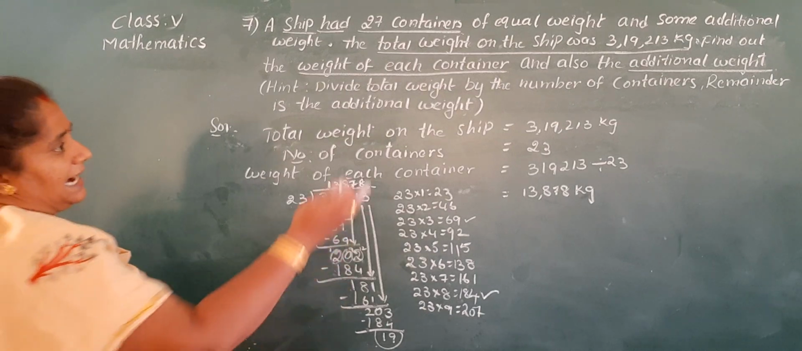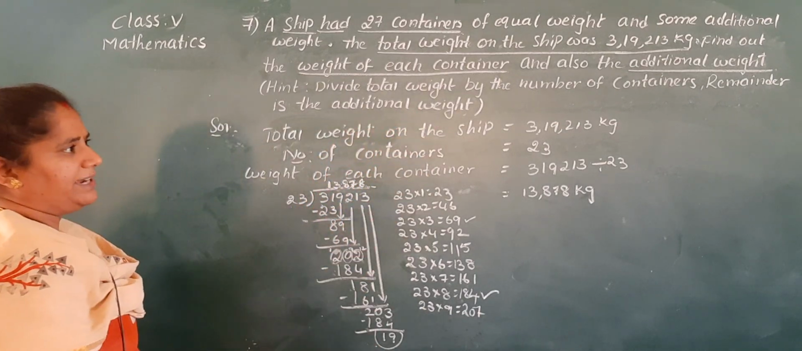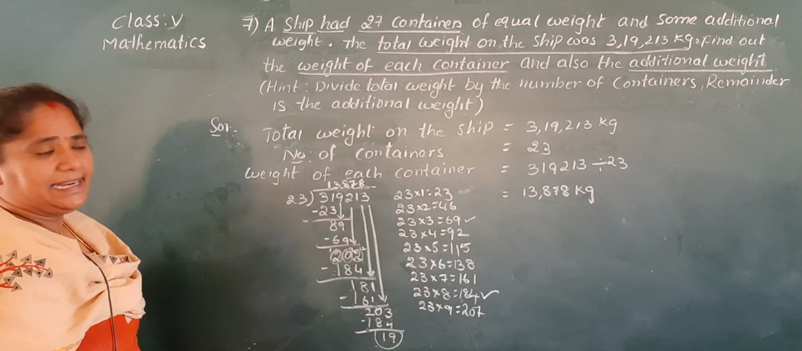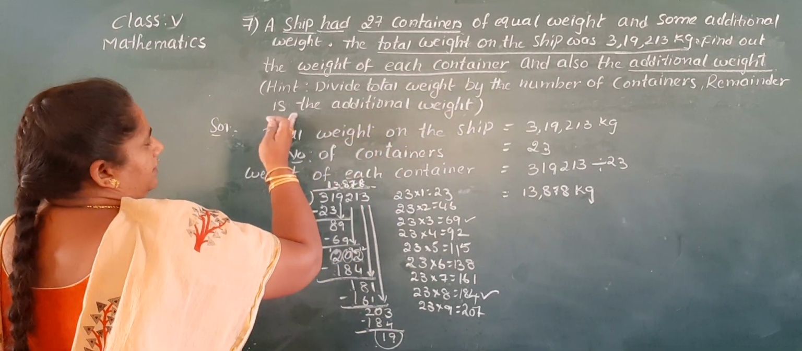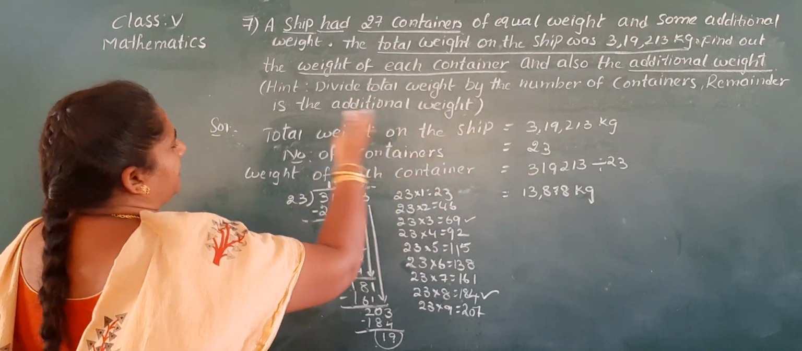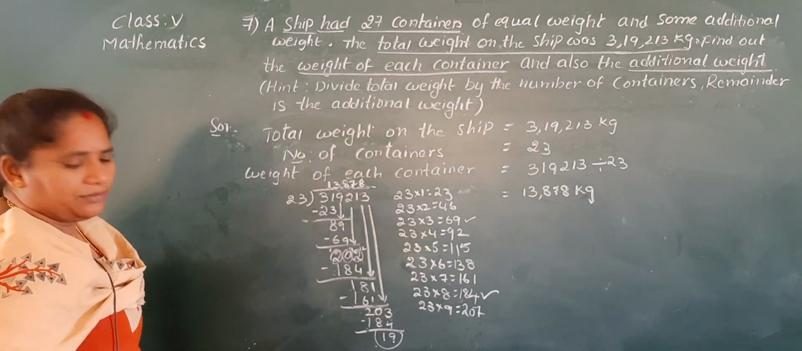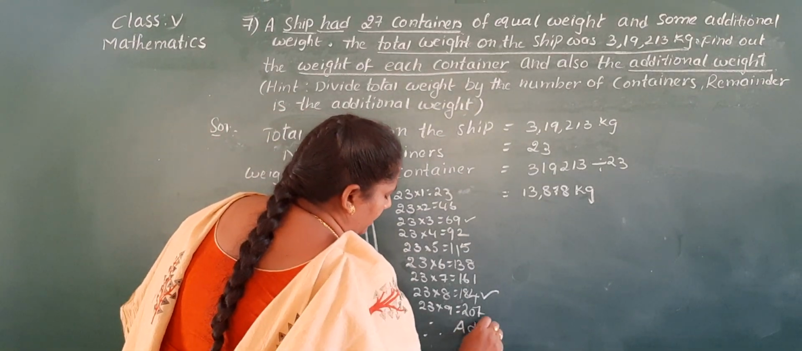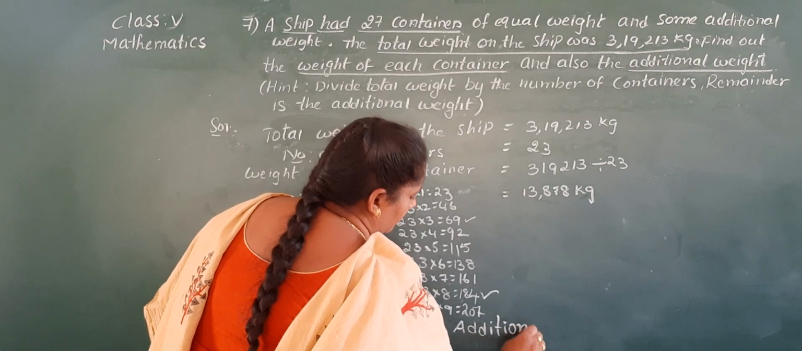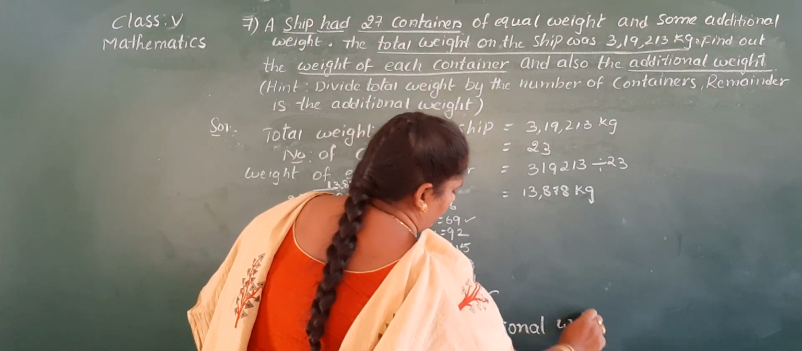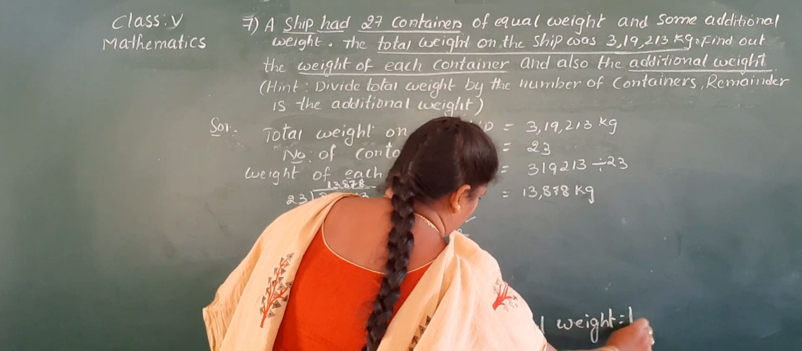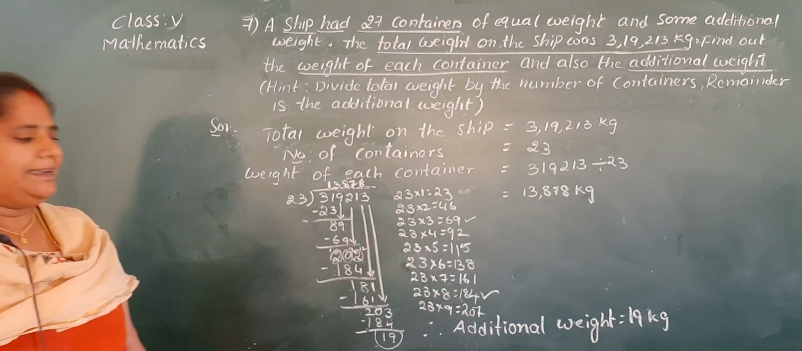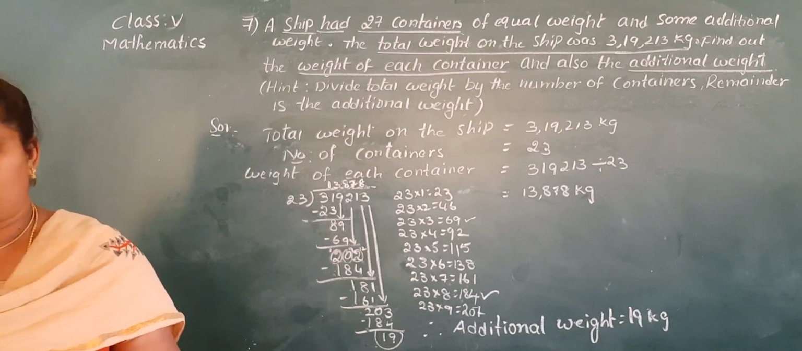Now they are asking the additional weight. What is the additional weight, children? Yes, the additional weight equal to 19 kgs. The remainder is the additional weight. Okay, we will write this. Therefore, the additional weight equal to 19 kgs. Note down in your classwork.